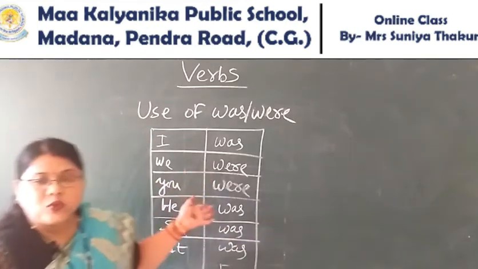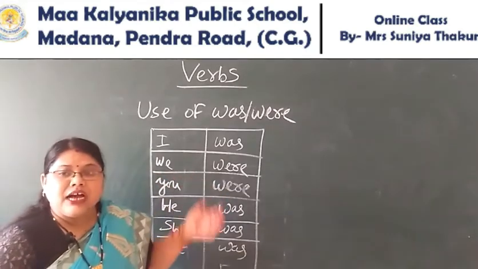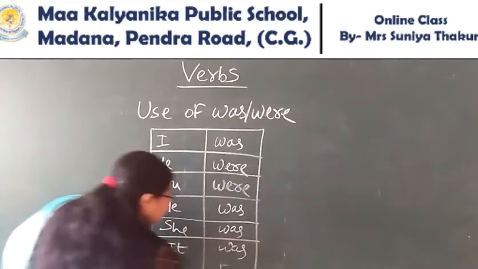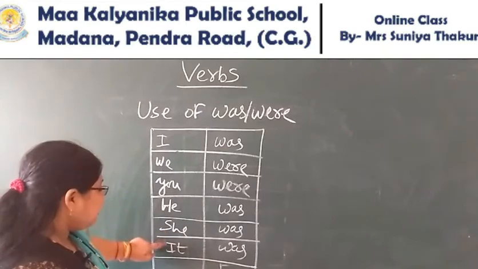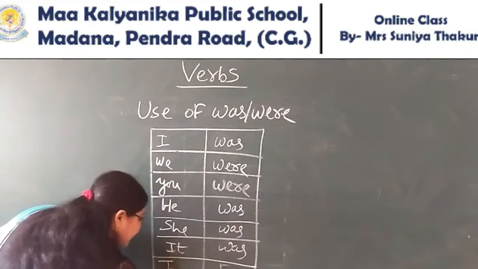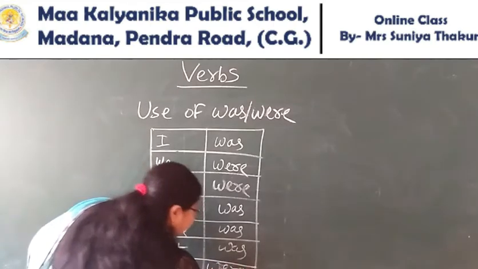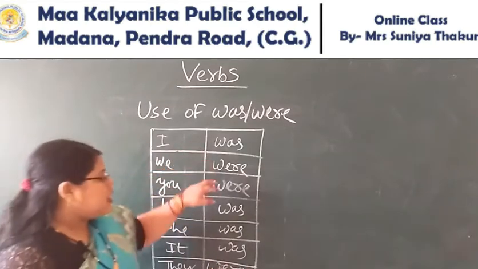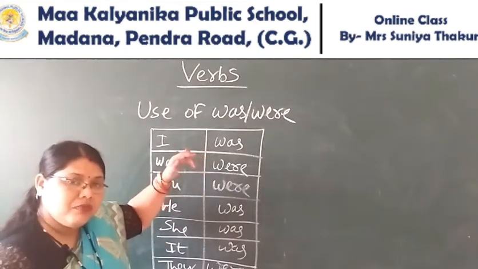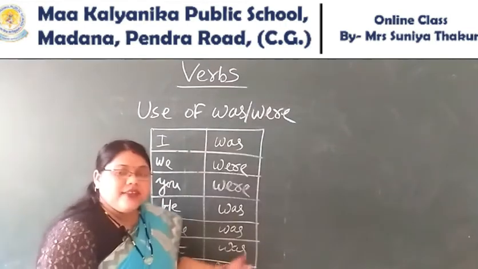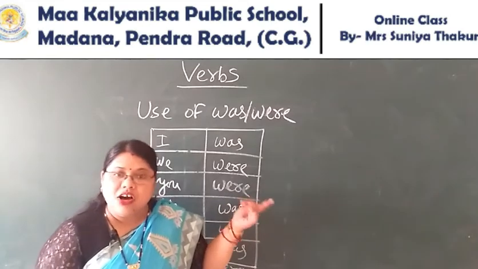When will you use was or were? When the action is already completed. The completed action. One more I have left, that is they. With they also you use were. While using was, were, you have to see whether the subject is in singular or plural form, and use was or were. These was, were are used with the past action only.